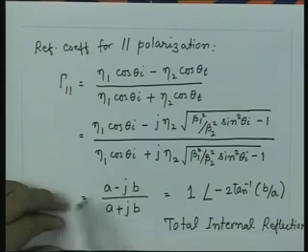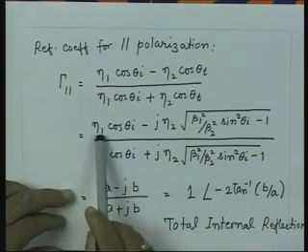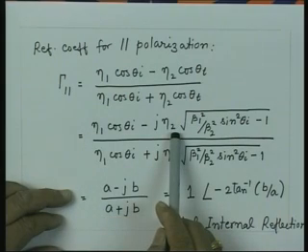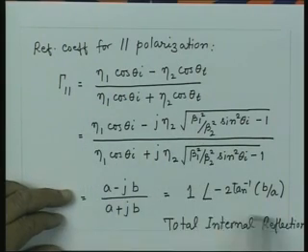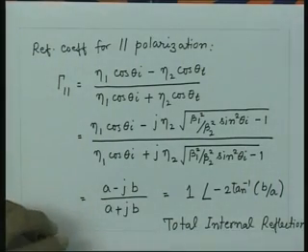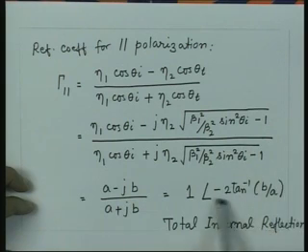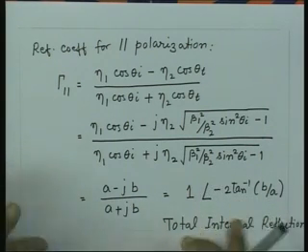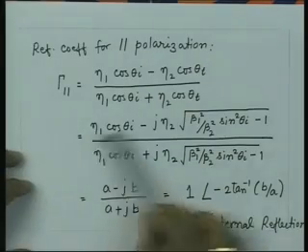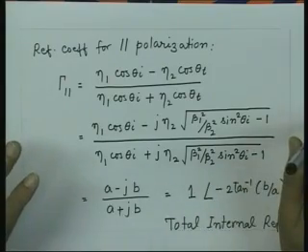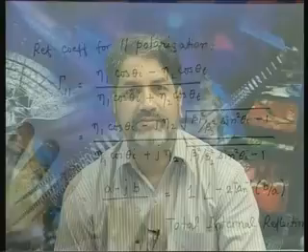However, an important thing to note is that for parallel polarization we have eta 1 here and eta 2 here, whereas for perpendicular polarization eta 2 is here and eta 1 is here. So, the two quantities B and A are different for parallel and perpendicular polarization. What that means is that the phase change which the wave undergoes for the two polarizations is different. Parallel polarization undergoes a certain phase change, perpendicular polarization undergoes some other phase change, and the two will not have the same phase change except when this quantity is 0.